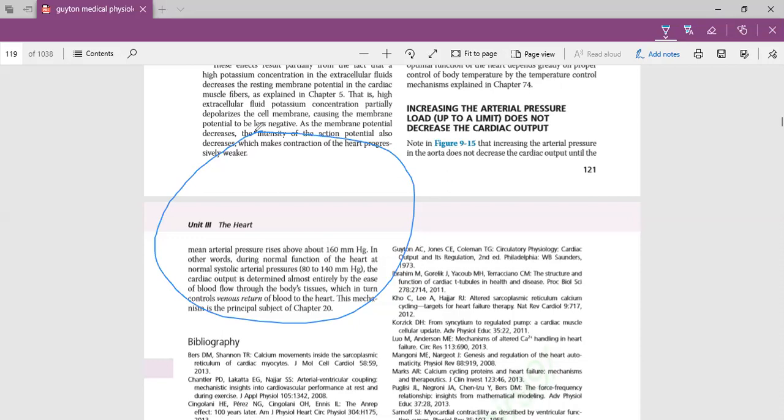And the graph that was shown to you, which was explaining our cardiac cycle, that can be asked. Definitions can be asked in viva, and a scenario can be asked from ejection fraction. For example, they will tell you the stroke volume, they will tell you the end diastolic volume, and they will ask you the ejection fraction. So you have to apply the formula and give the ejection fraction. So these are the important points from this chapter. I hope it will help.